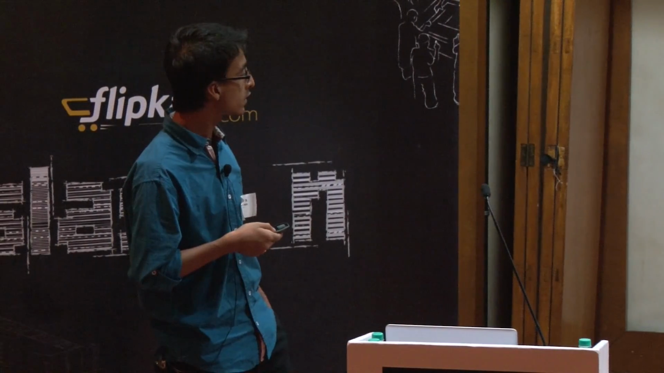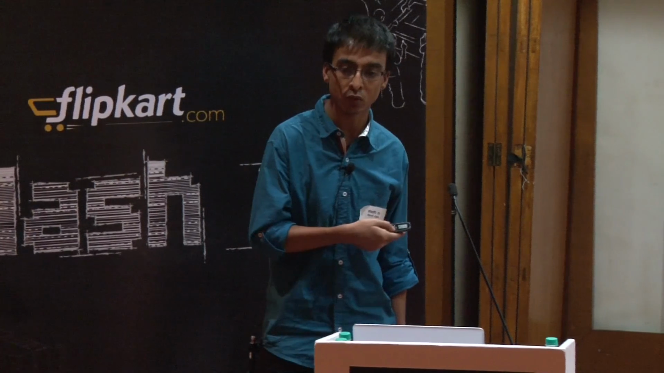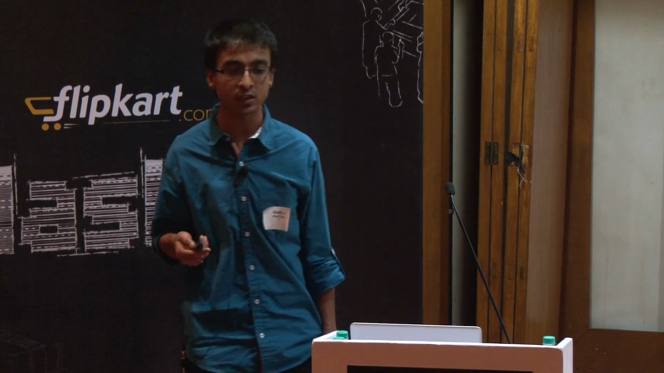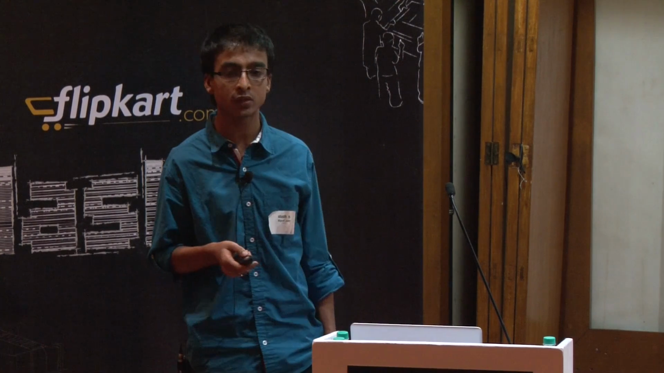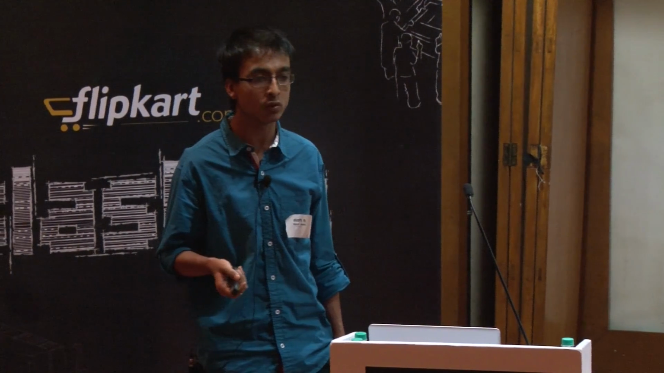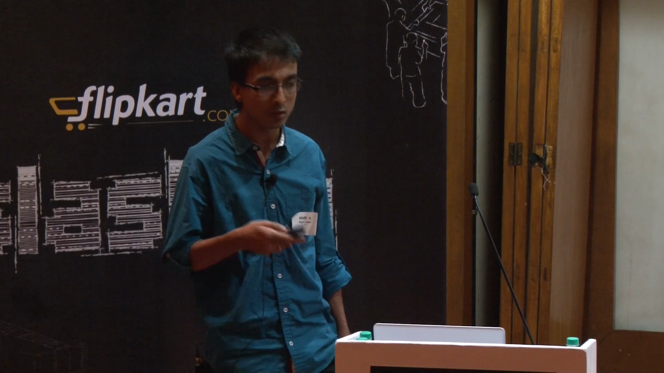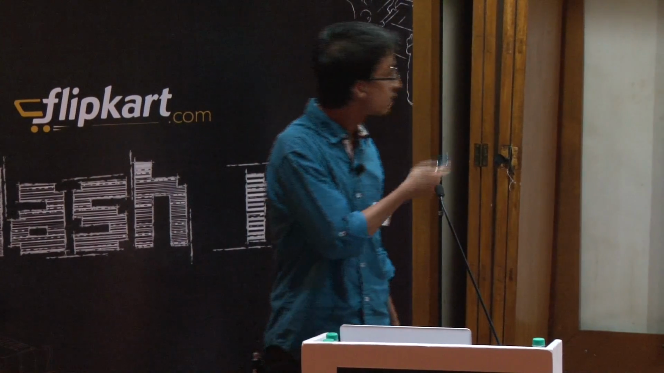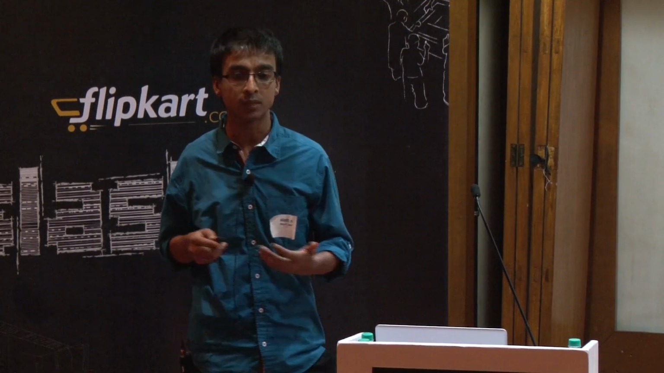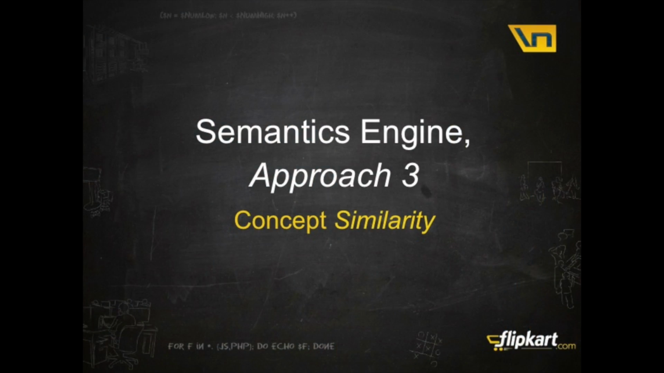I want to also surface up results when someone searches for specific colors like maroon shirts. I want to show results for red shirts, because despite the fact that the user is searching for maroon shirts, if we don't have products for it, we might want to show red shirts or dark pink shirts or similar products. How do we do this? This is our approach number 3, finding out conceptually similar terms for a given query.